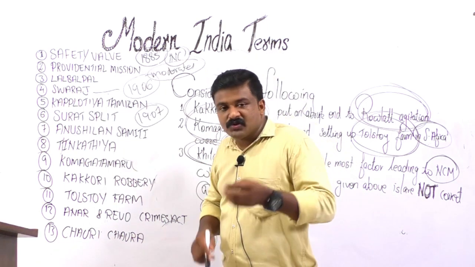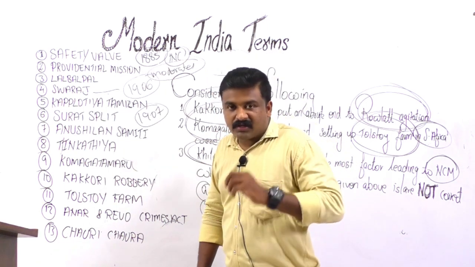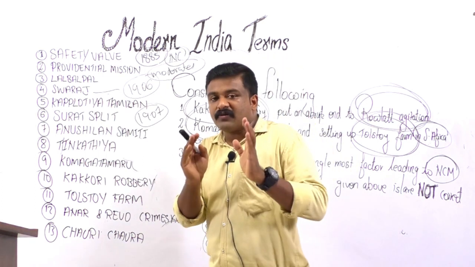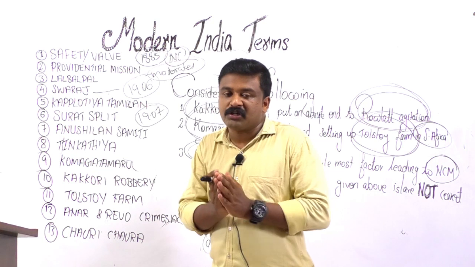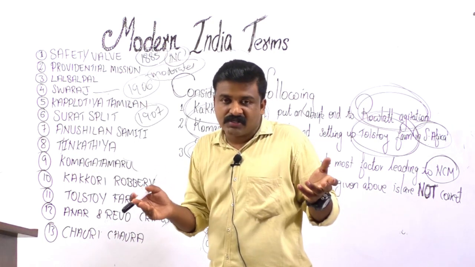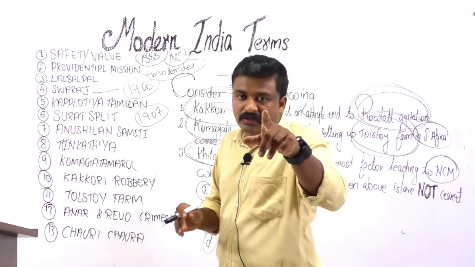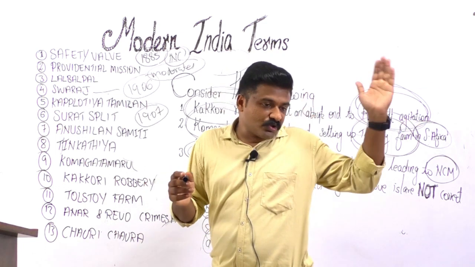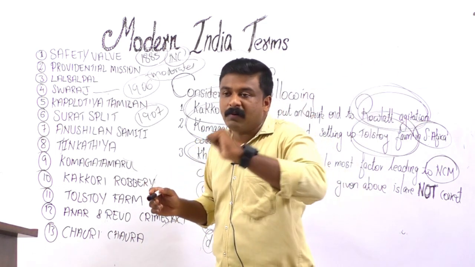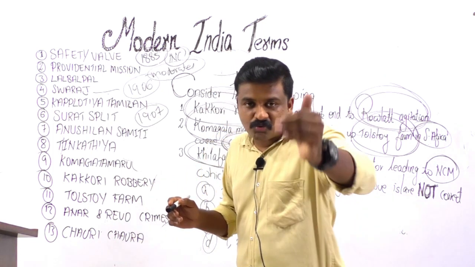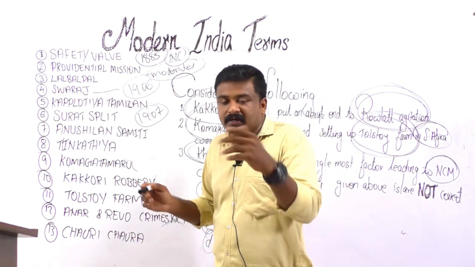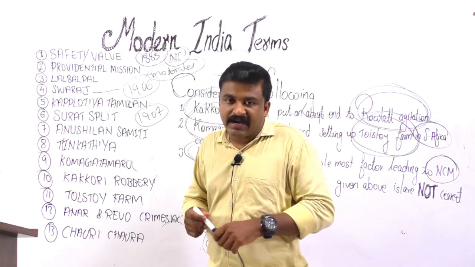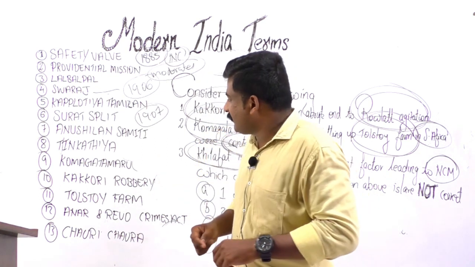Now, Anushilan Samiti is a revolutionary organization. Take care of all the revolutionary organizations, their founding fathers, their objectives and the major missions they conducted. Such things are very important for you. Anushilan Samiti, Mitra Mela, Ghadar, Abhinav Bharat, Hindustan Republican Association, Hindustan Socialist Republican Association. All those things are important for you. So take care of revolutionary activities in India and outside; that is important.